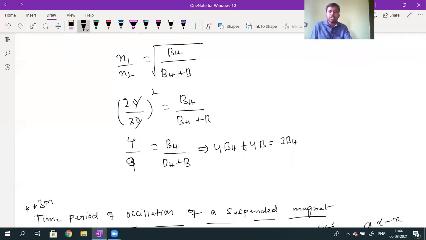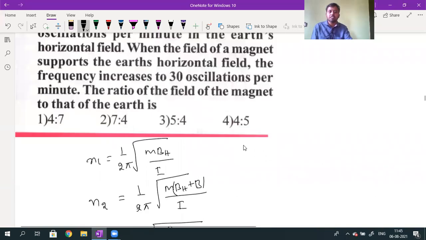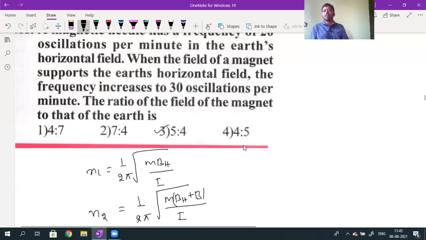4 by 9 means 4 into BH plus 4 into B will be equal to 9 into BH. Then 4 into B will be equal to 5 into BH. They are asking for the ratio of B divided by BH. B divided by BH will be equal to 5 divided by 4. The ratio will be 5:4. Third option, 5:4. Now, is the question understood?